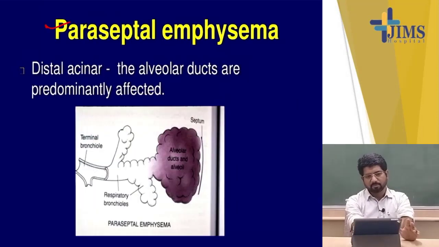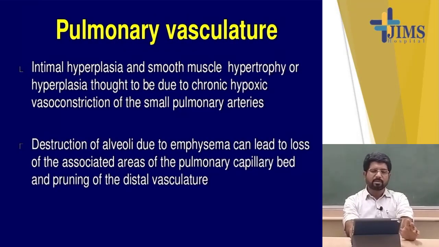Another is the paraseptal emphysema, also called the distal acinar. Here the alveolar ducts are predominantly affected. Now you see the alveolar duct, this portion is involved. At the same time there is an acinus that is surrounding the pulmonary vasculature. Whenever there is destruction of the alveolus associated with destruction of the pulmonary vasculature, it ultimately results in chronic hypoxia, a VQ mismatch, and leads to pulmonary arterial hypertension.